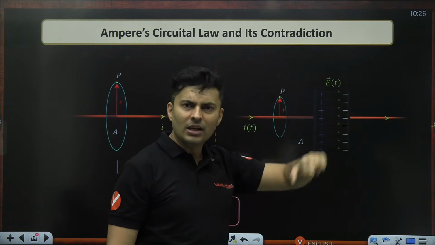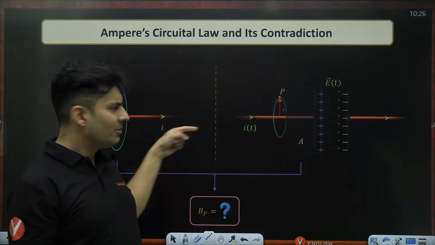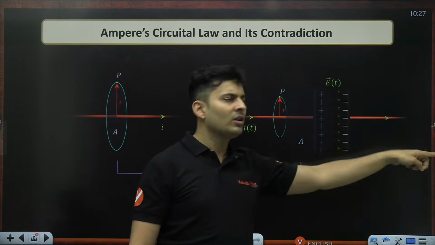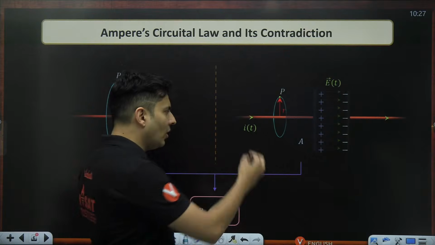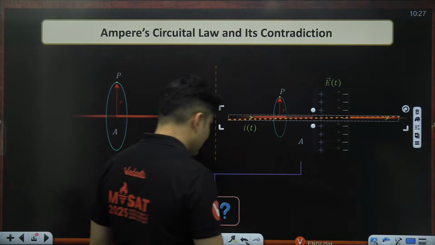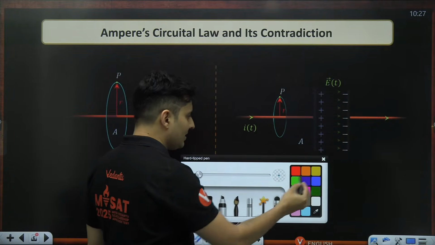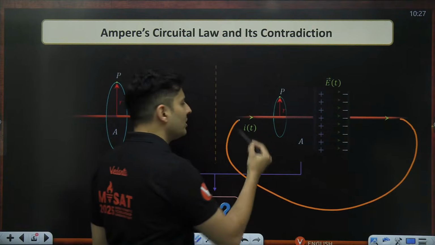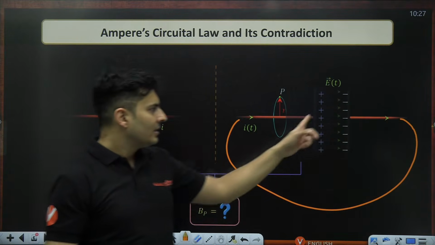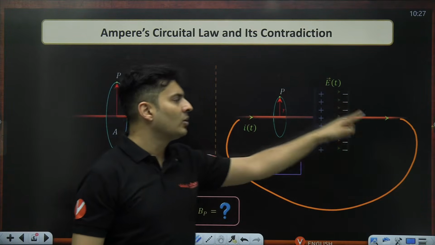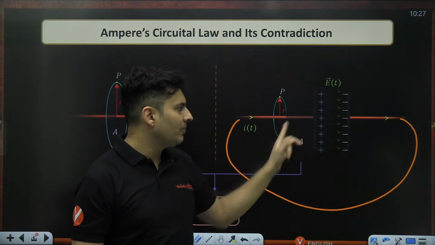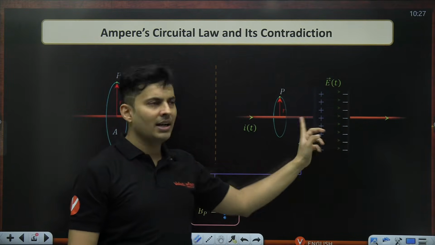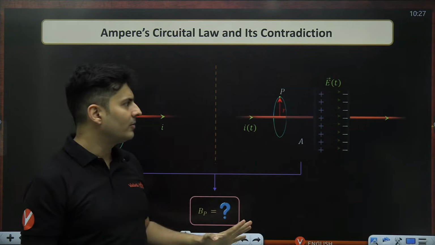If current is coming in, current should also be going out. I have not drawn the other part of the circuit, but there is a circuit outside which is not necessarily shown. The current is going out and coming in, and the charge on the plates is changing because of the current being drawn or put inside.